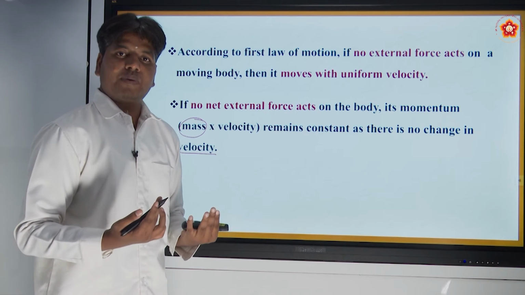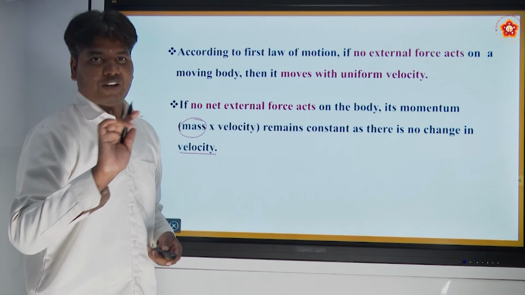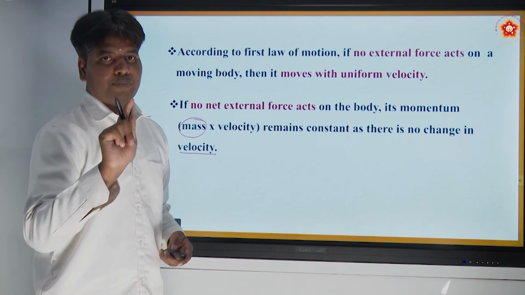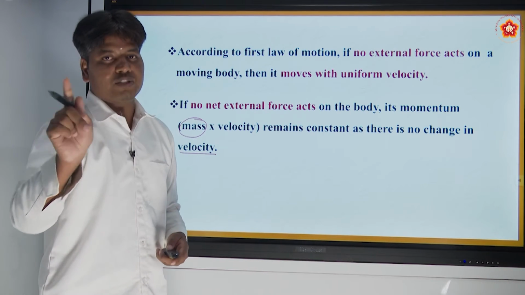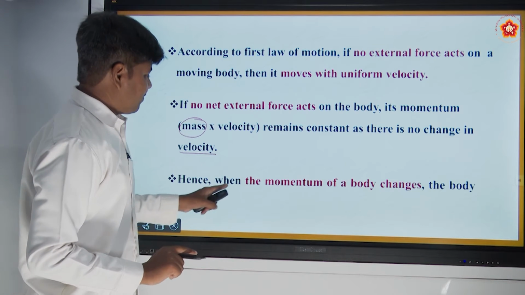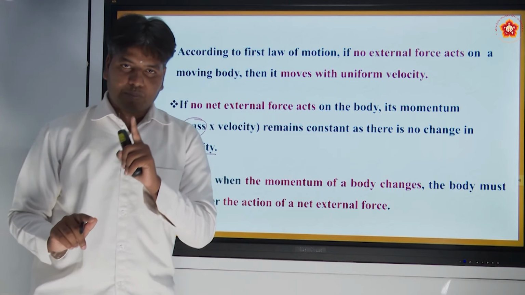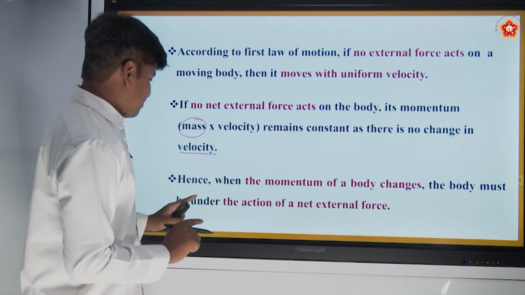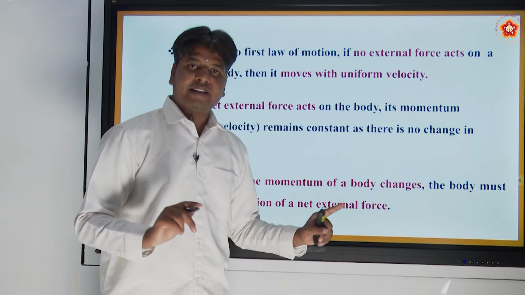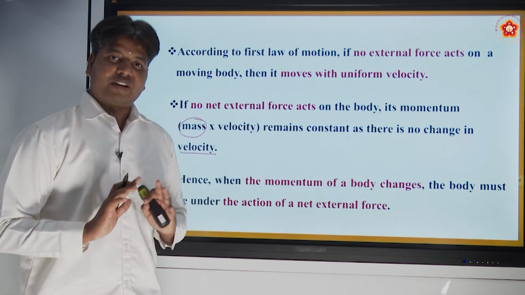To change the momentum, what should you do now? Velocity is not changing, the state should not change when there is no external force. That means momentum is not changing when there is no external force. Hence, if you want to change the momentum of a body, then the body must be under the action of a net external force. Have you understood now?